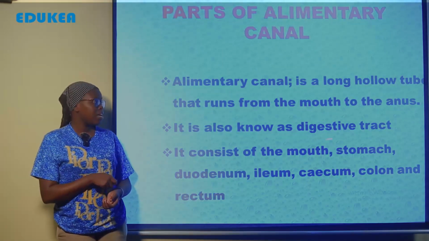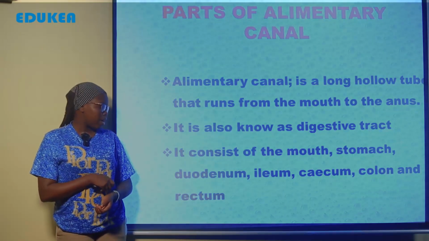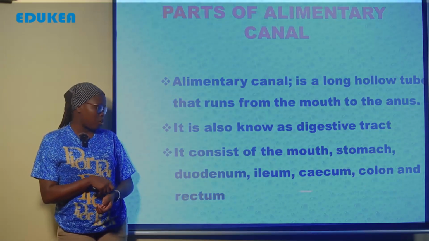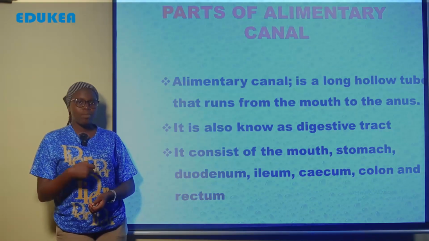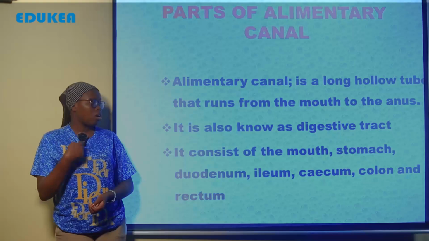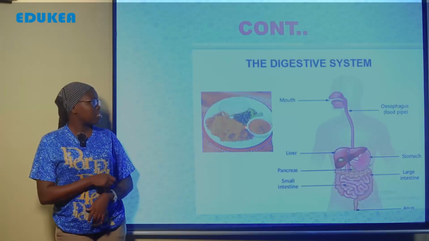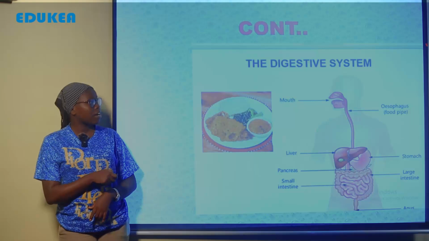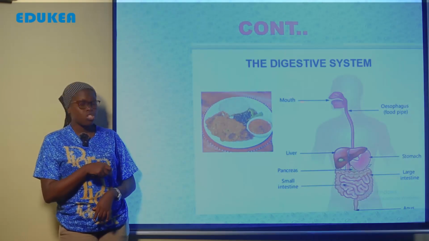It consists of the mouth, stomach, duodenum, ileum, caecum, colon, and rectum. So these are the main parts of the digestive system or alimentary canal, or in other terms the digestive tract. And this is a diagram which shows the digestive tract or alimentary canal, ambayo yenyewe inaanza from the mouth, it is a hollow tube which runs from the mouth up to the anus.